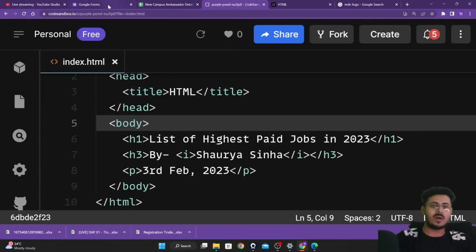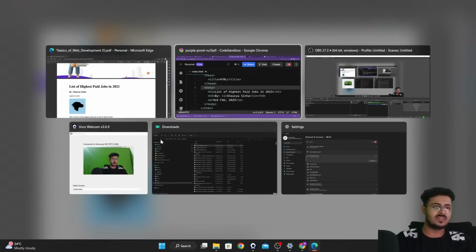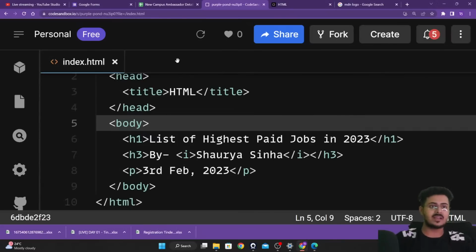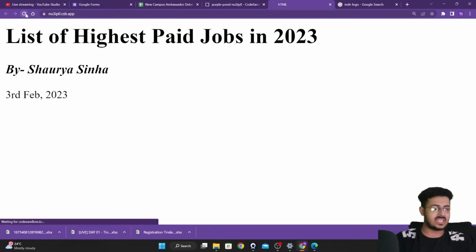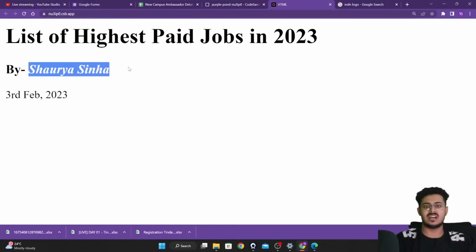We will go back to our website. We have saved it right over here. Let's reload the page. Now everything should be working absolutely fine. Okay, everything is working fine. We have the "by" text in normal and just Shaurya Sinha in italics, guys.